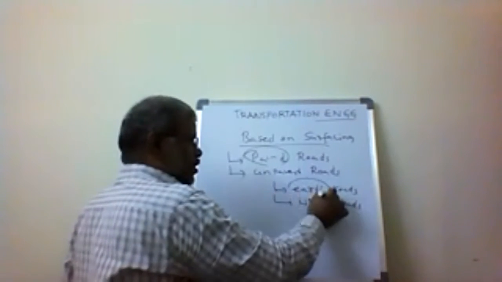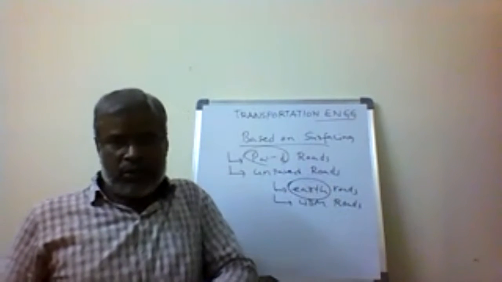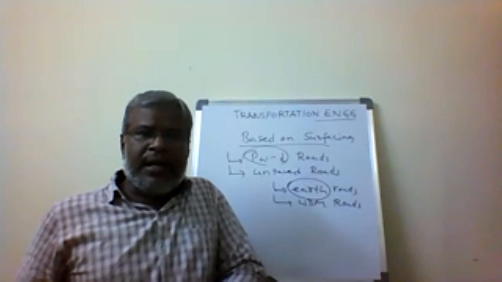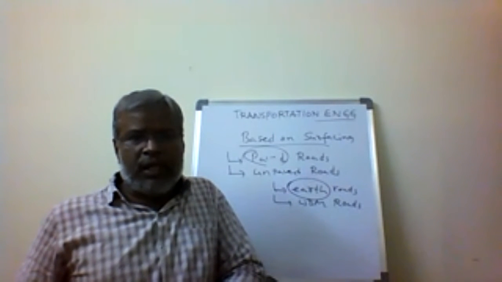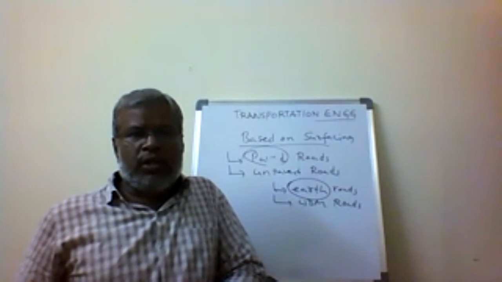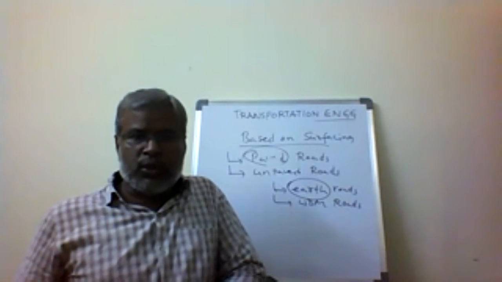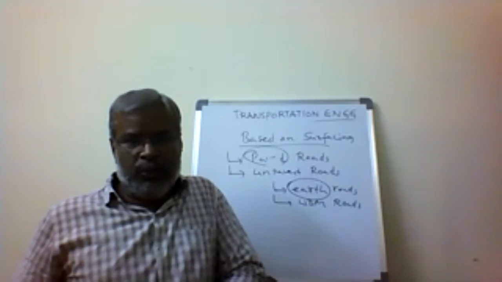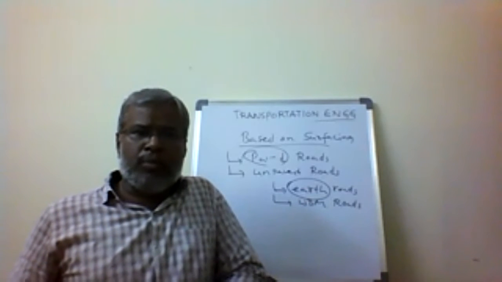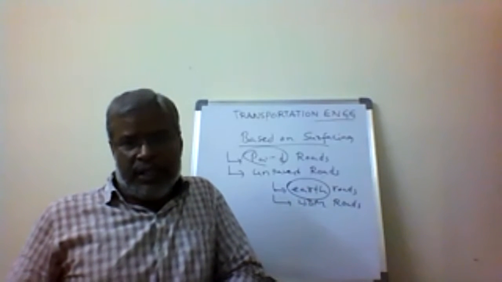Earth roads are almost all what we call village roads or soil roads. They are built directly on the natural occurring soil, and the road is prepared and transportation takes place on it. That is what we call earth roads. The best example is that almost all village roads are earth roads.